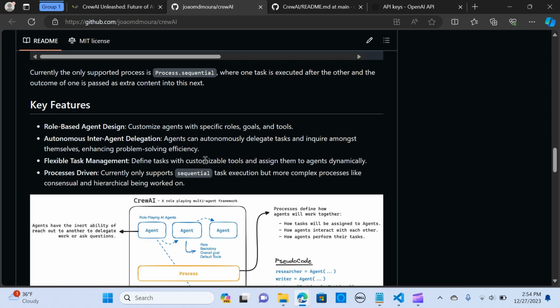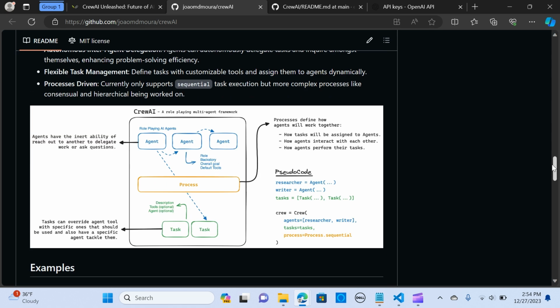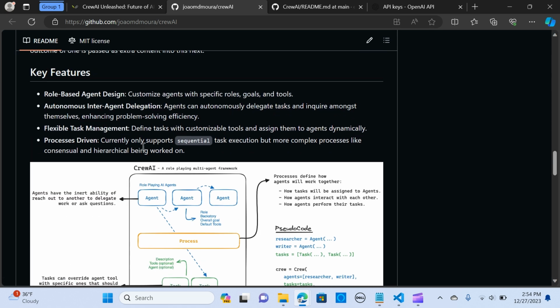So you define tasks with customizable tools and assign them to agents. And they are process-driven. They currently support sequential task execution, but more complex processes like consensual and hierarchical are still being worked on.